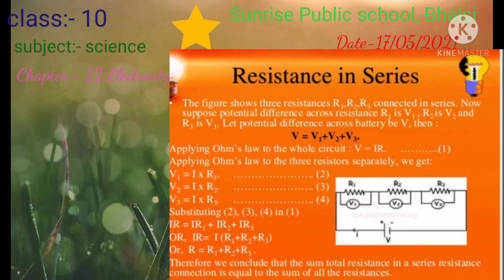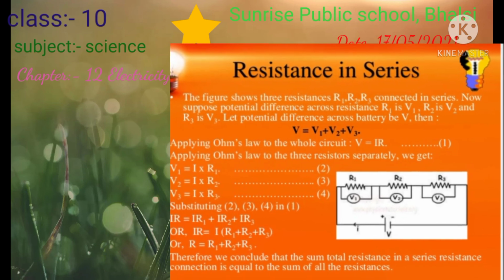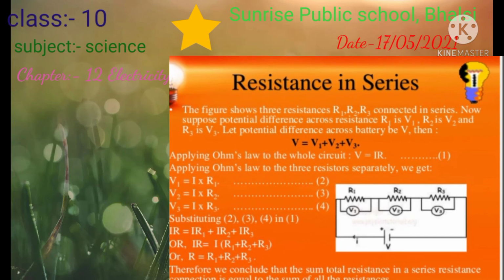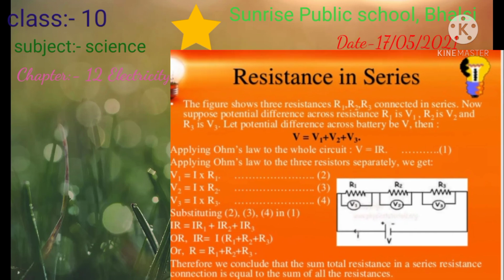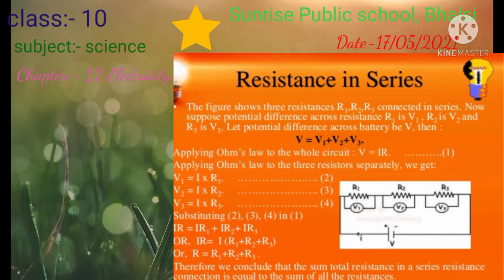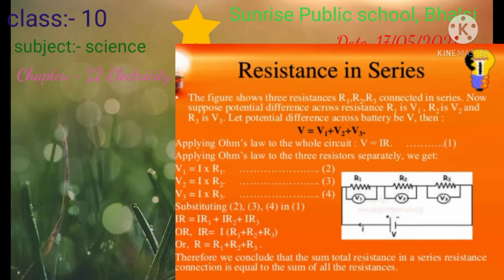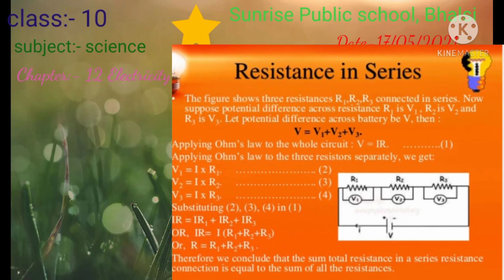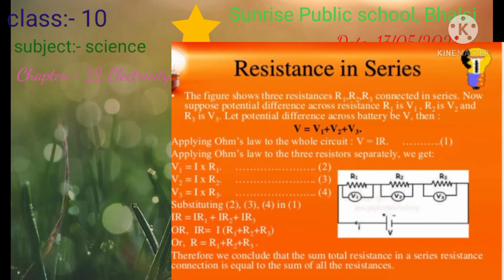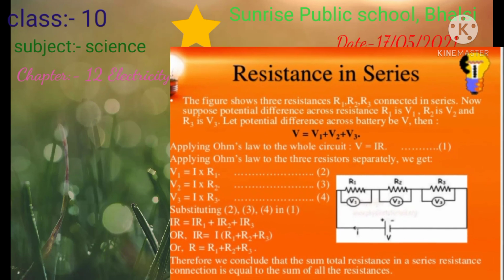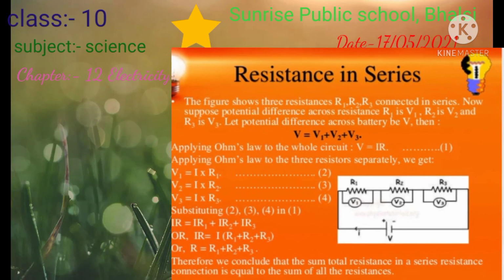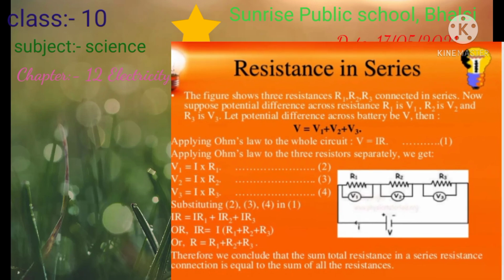You can see in this figure the resistances given. The potential difference across the first is the current multiplied by resistance 1, and the potential difference across the second is the current into resistance 2. So you can see the value of the potential difference depends on the resistance. As the resistance varies, the potential difference also varies.